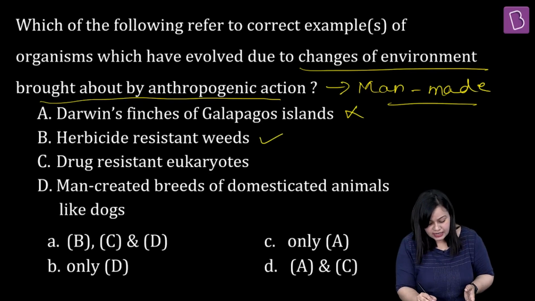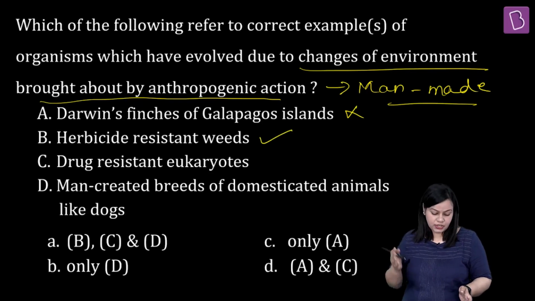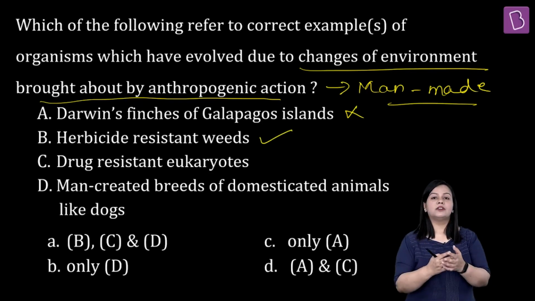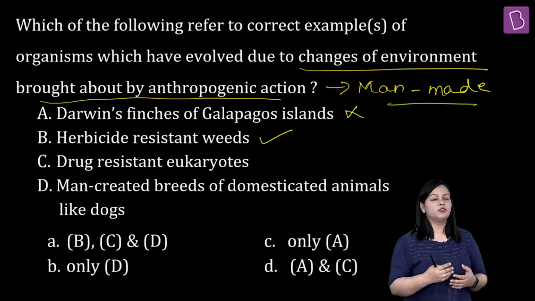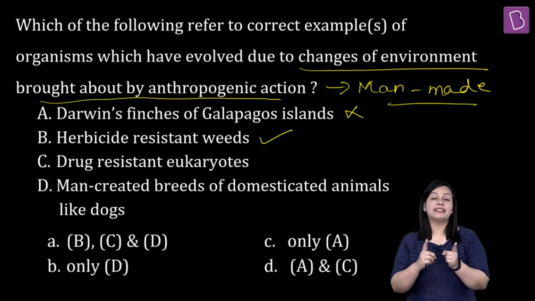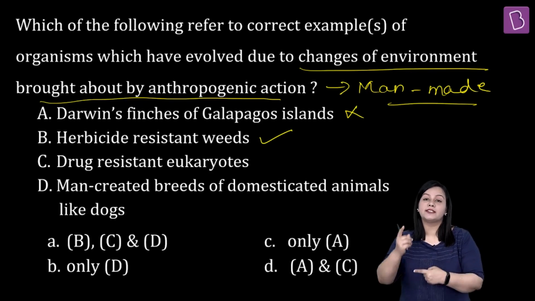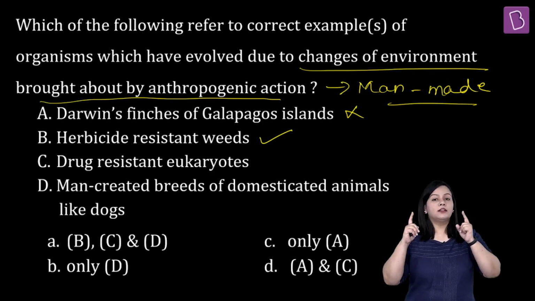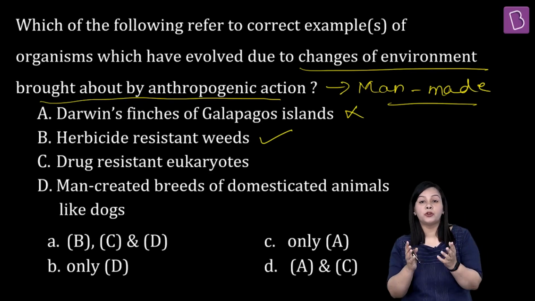So this is a correct statement with respect to the question. Then comes drug-resistant eukaryotes. When we talk about drug resistance, you can understand it majorly in prokaryotes first, so that you understand its effect on eukaryotes. Think of the example of tuberculosis, right?